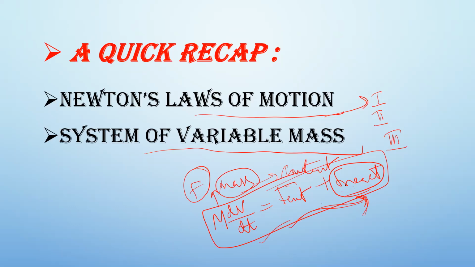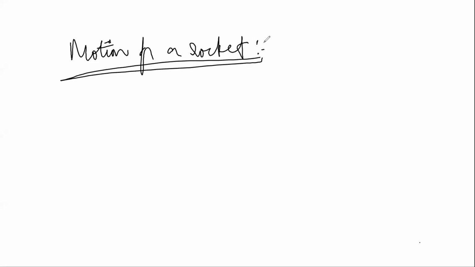Now let us see the motion of a rocket, which is an example of a variable mass system. So what is the equation of motion of a rocket?